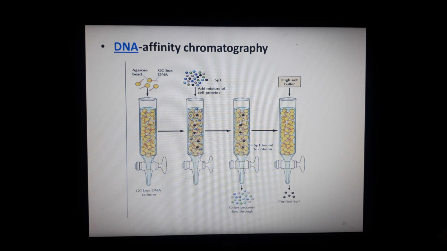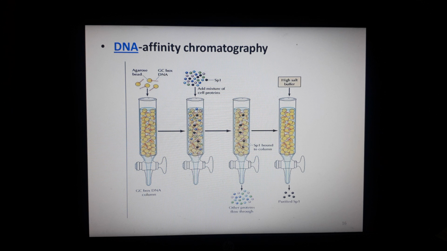Here you can see the diagram showing the GC box DNA column, and the mixture of cell proteins is being added. SP1 is the black one, and it binds to the GC box, so it will bind to this solid support. As a result, when you use a high salt buffer, usually sodium chloride, it will break the bonding between the solid support and SP1, and purified SP1 will be received.